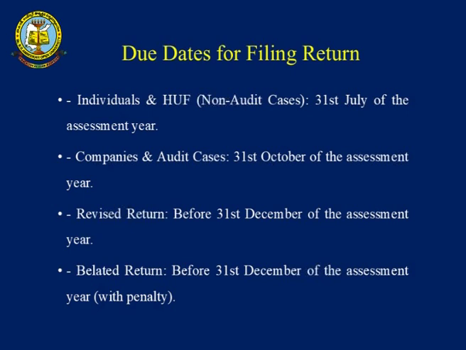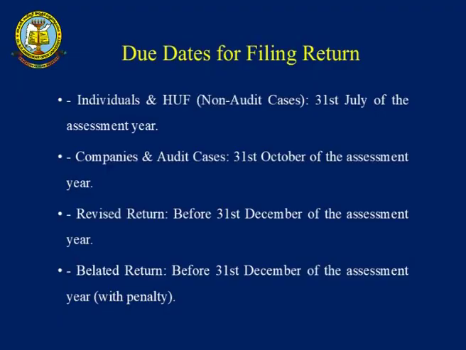Let us see the second situation, companies and audit cases. These types of assessees can file income tax return before 31st October. Compared to individuals, August, September, October, that is 3 months extra time for the companies who are undergoing the audit.